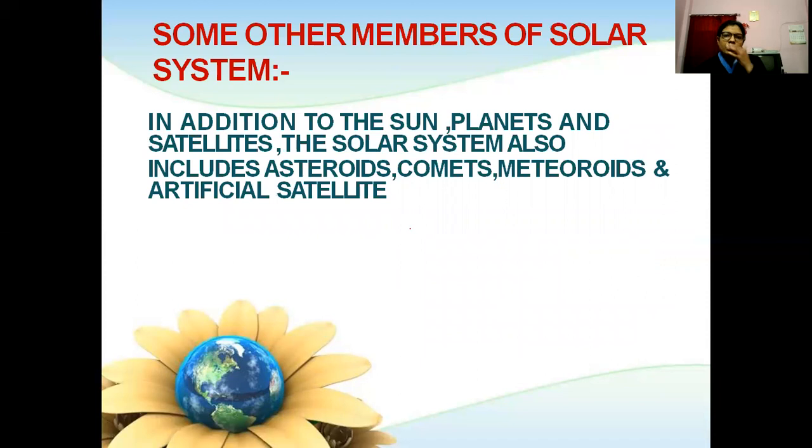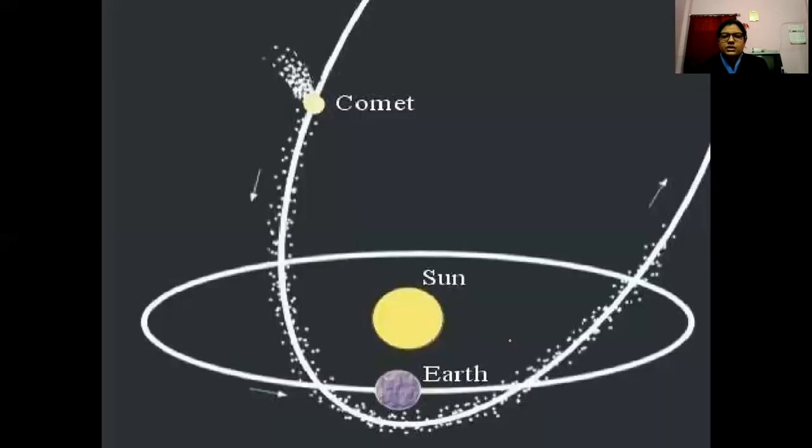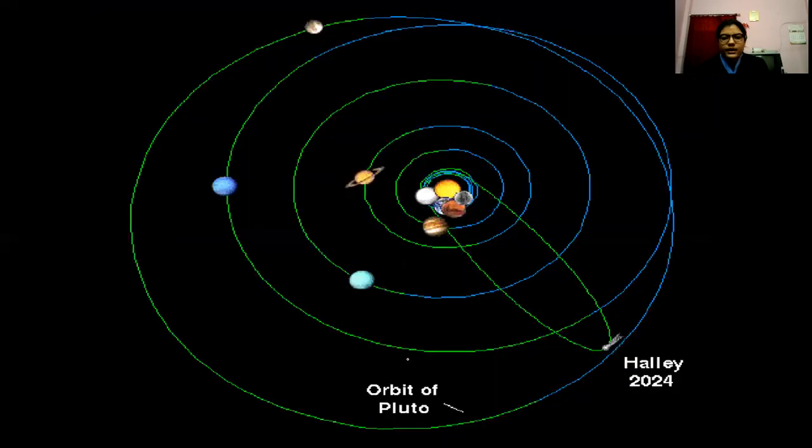Some other members of the solar system: in addition to the Sun, planets and satellites, the solar system also includes asteroids, comets, meteoroids and artificial satellites. This is Mars, asteroid belt and Jupiter. Comet, Sun and Earth. This picture shows comet, Sun and Earth. Comets are called dhoomketu in Hindi.